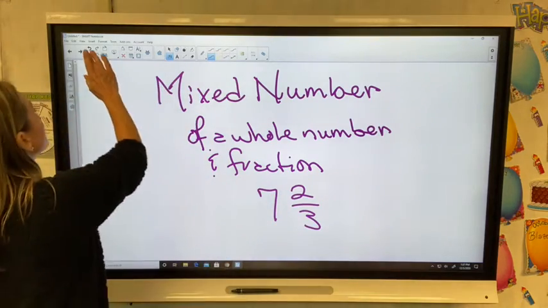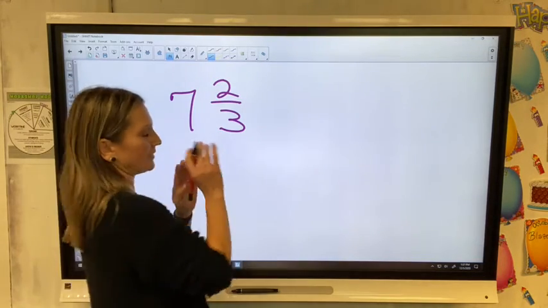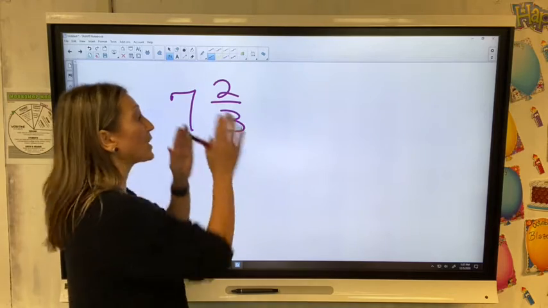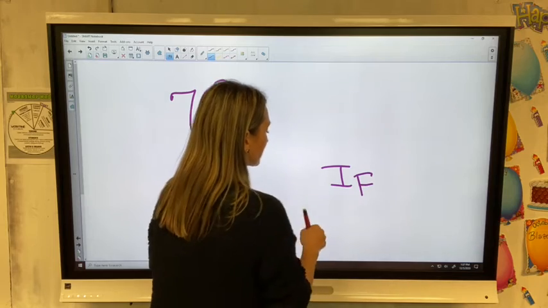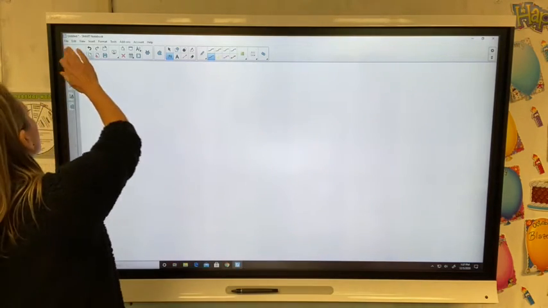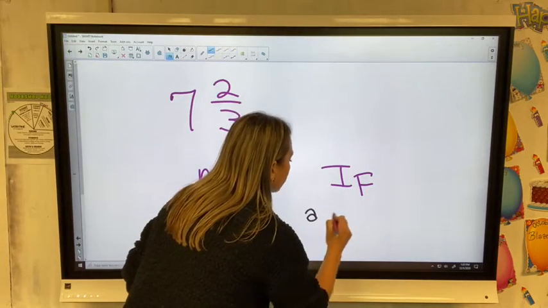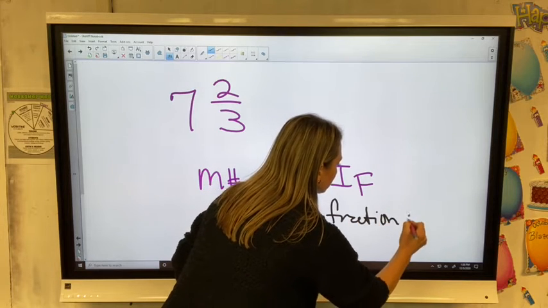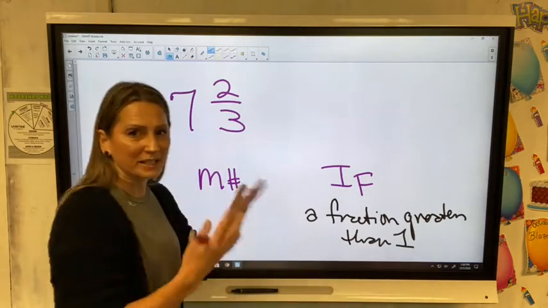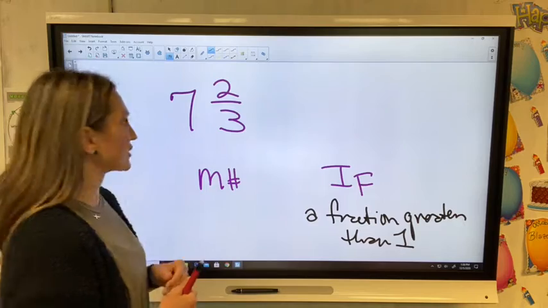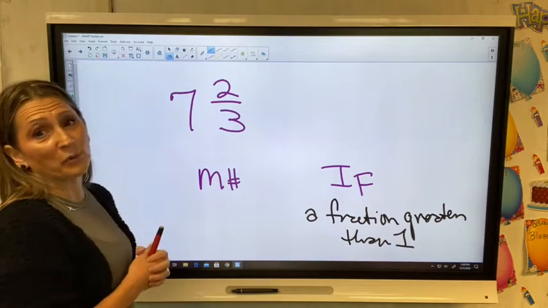So I'm going to use 7 2/3, and I'm going to take it from a mixed number to an improper fraction. And remember, sixth graders, they're now going to call an improper fraction a fraction that is greater than 1. A fraction greater than 1. That is what they're calling it now, but it's still just to Mrs. Parsons an improper fraction. So if I start with a mixed number, what a mixed number really tells me is that I have some wholes.